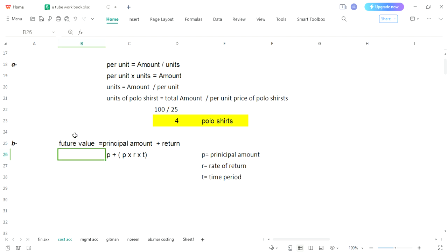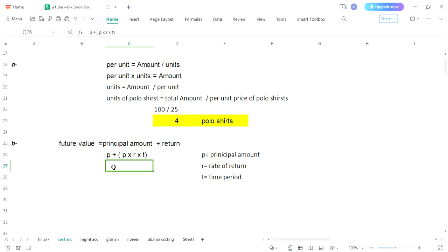Please understand, principal amount would remain same, and since he has invested that amount in a bank or in a treasury or in bonds or in any investment organization where he will also be getting some return. This part of the formula, again we have two different aspects. First is P, principal amount, and in brackets you will get your return from that treasury. When you will add both, that would be the future value.